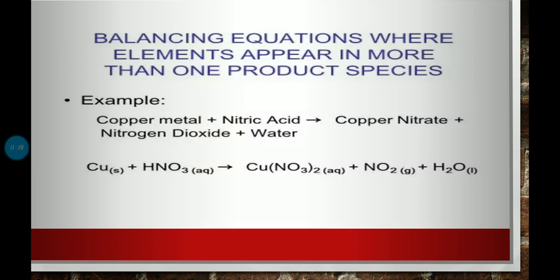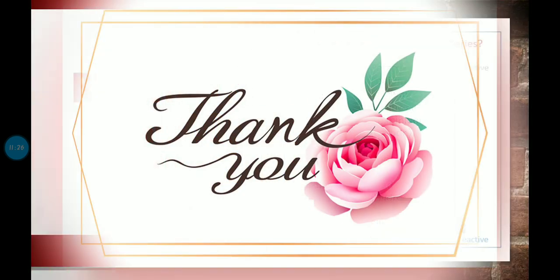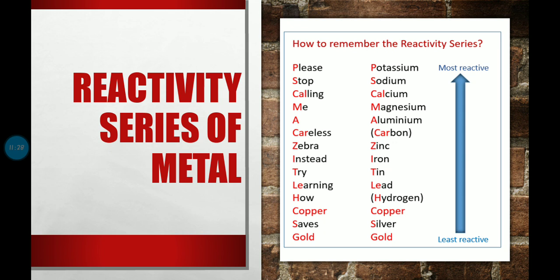All right, now let us see the reactivity series of metals. The arrangement of metals in the increasing or decreasing order of reactivity is called the reactivity series. What exactly is the reactivity series? How the metals are arranged, whether in the increasing form or in the decreasing form, that arrangement is called the reactivity series of metals.